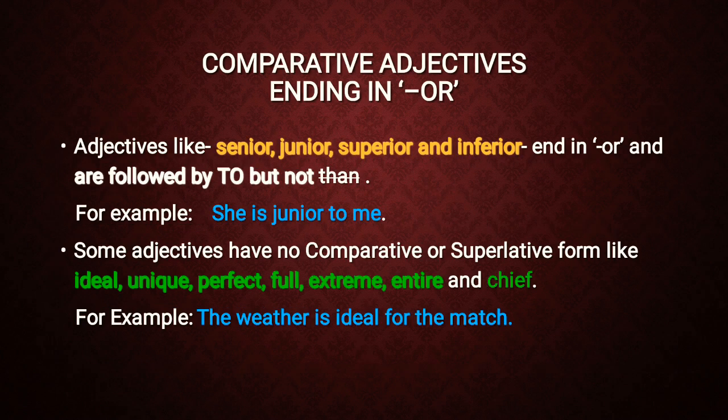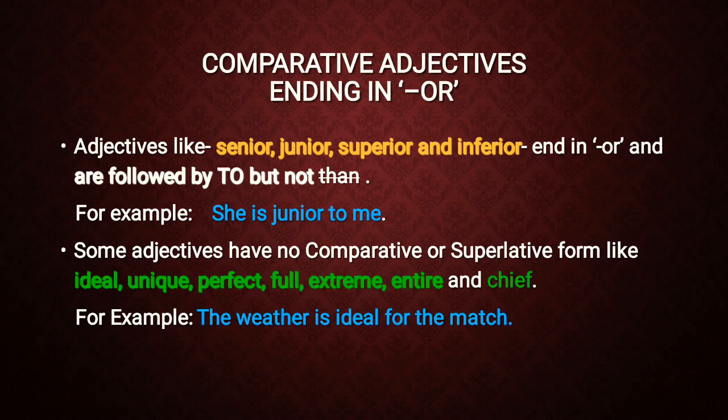Next, comparative adjectives ending in -or. Adjectives like senior, junior, superior, inferior end in -or and are followed by to, but not than. For example, she is junior to me. We cannot say that she is junior than me. Understand? Okay, next.